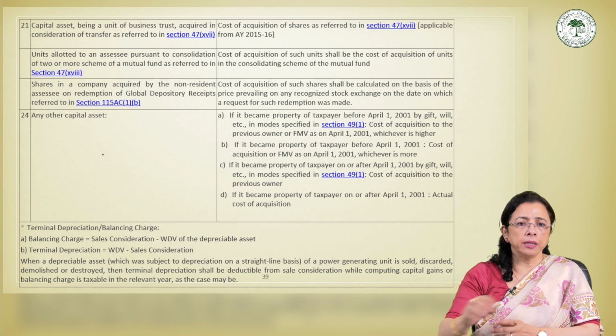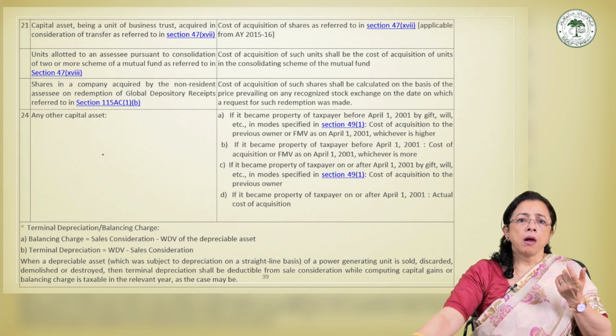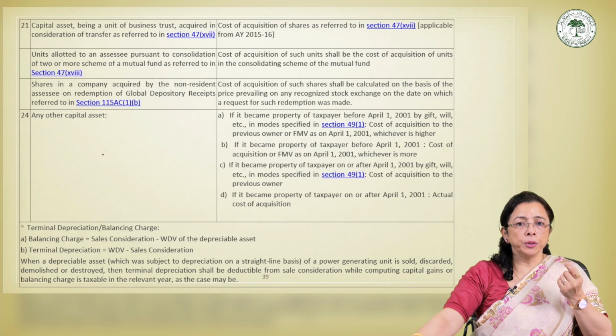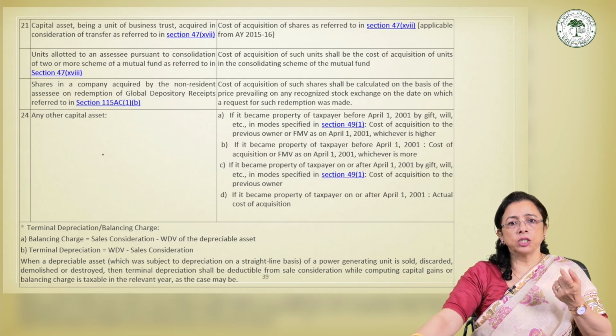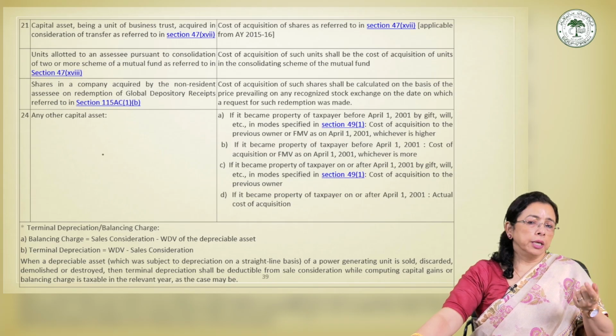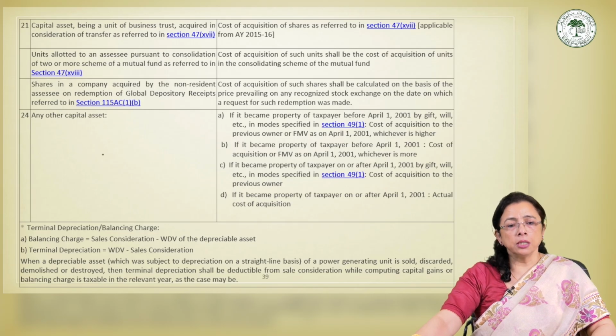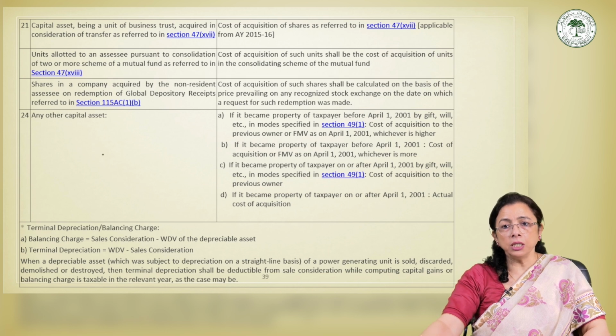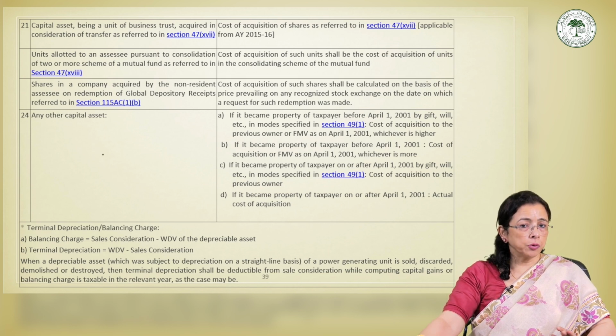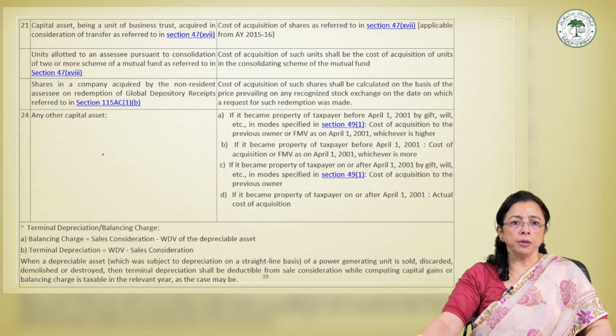We can understand it better with the help of an example. For example, shares which were originally purchased for rupees 4 lakh, suppose, were exchanged for a unit of a business trust. So here what will happen, this rupees 4 lakh becomes the COA of the units received. This provision has been applicable from the assessment year 2015-16. Please remember that. Before that, this provision was not available. It has been there since 15-16 only.